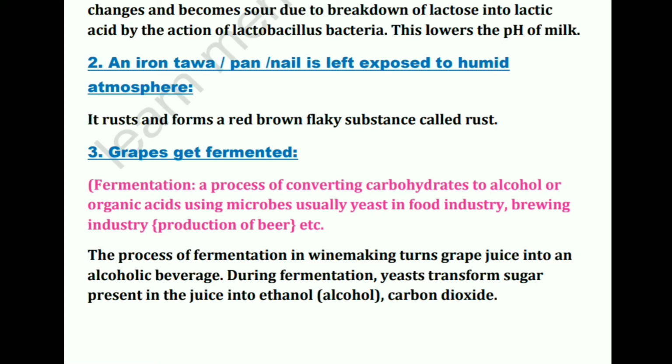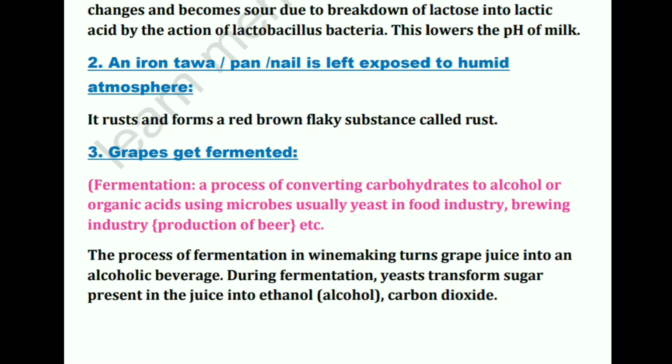Now next is grapes get fermented. First you need to understand the meaning of fermentation. I have given you the definition: a process of converting carbohydrates to alcohol or organic acids using microbes, usually yeast, in food industry, brewing industry, etc.